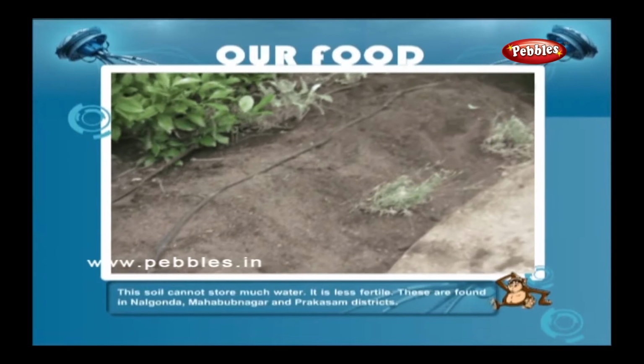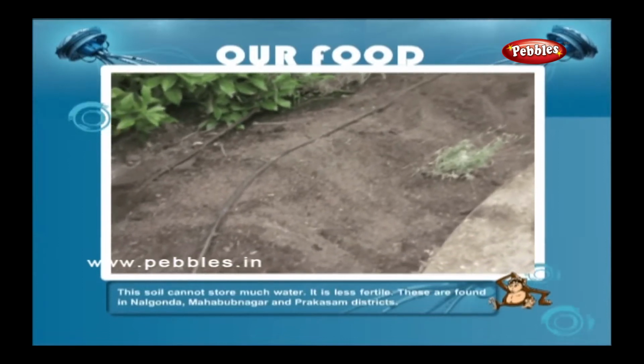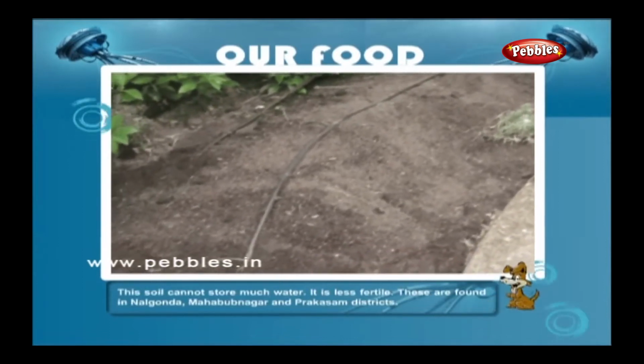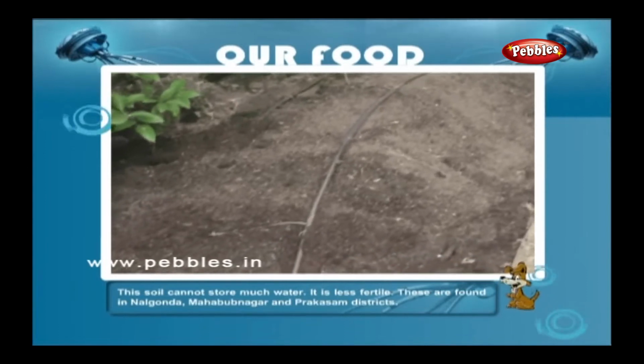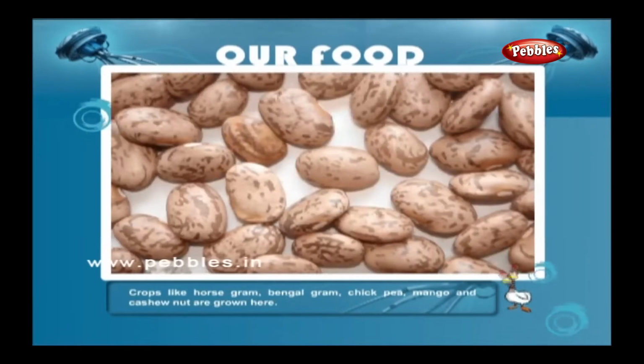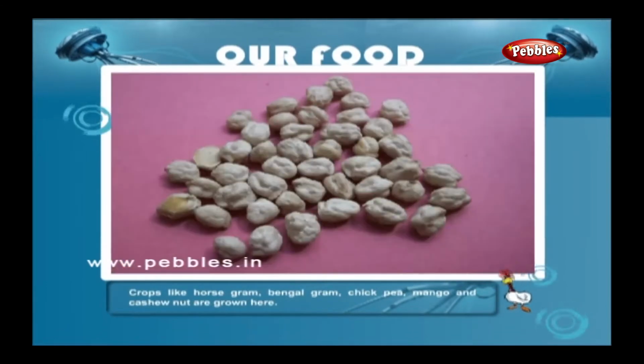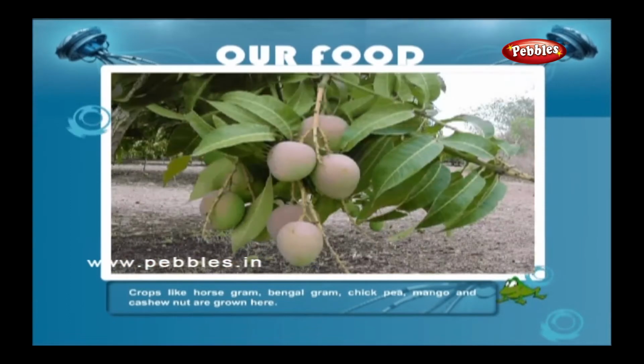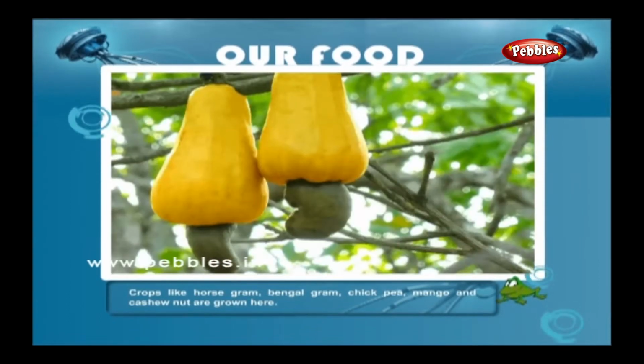Alkaline soil. This soil cannot store much water. It is less fertile. These are found in Nalgonda, Mahabubnagar and Prakasam district. Crops like horse gram, Bengal gram, chickpea, mango and cashew nut are grown here.